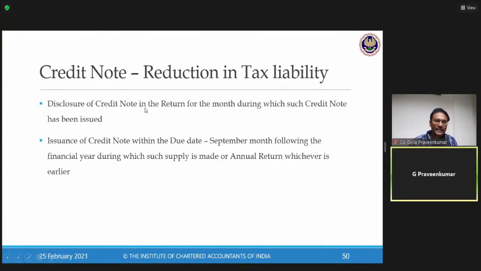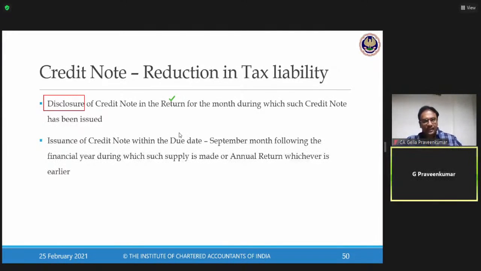Now I'll spend a little time on these two aspects, disclosure and time period. First aspect, disclosure. Whatever credit notes I have issued, I have to disclose in a return. So which return? GSTR 1, not a return. GSTR 2, not a return. GSTR 3, that is a return as per Section 39. However, now the lawmaker says by virtue of rules, all your credit notes have to be reported in your GSTR 1.